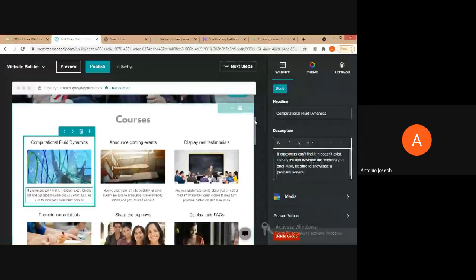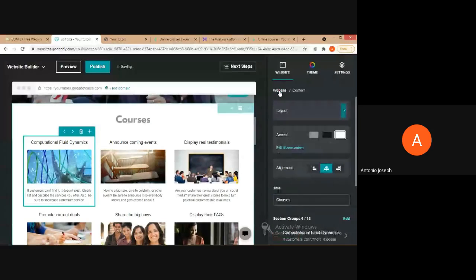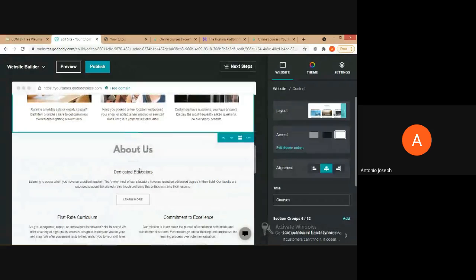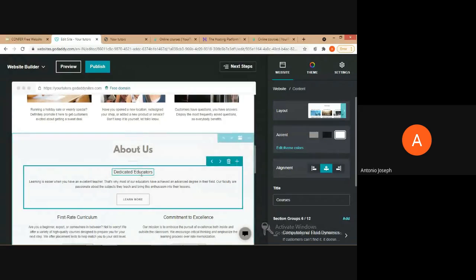Okay. So I'm not going to provide the entire details because it will take much time if we go one by one. Now, moving on to the next section, that's about us page. So we can provide the details if it's a particular type of institute or some firm. We can provide the details of the institute, or if it's a group of educators, we can provide our experience, etc. over here.